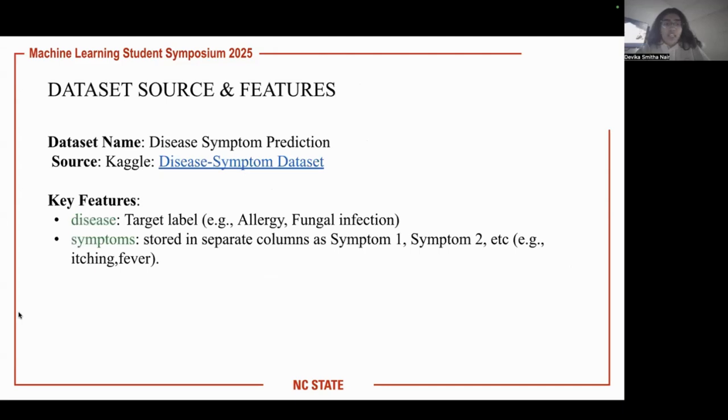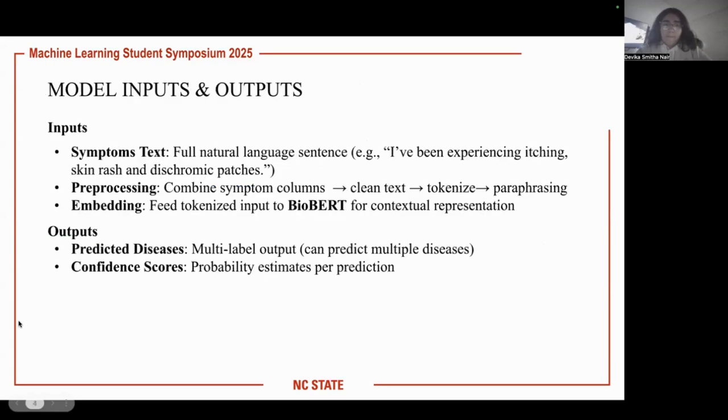We used a Kaggle dataset with diseases and symptoms in separate columns. Each row lists a disease and up to 17 related symptoms. We later converted this into natural language input. Inputs are full symptom sentences. We pre-process, tokenize, and feed them into BioBERT. The model predicts possible diseases with confidence scores as output.